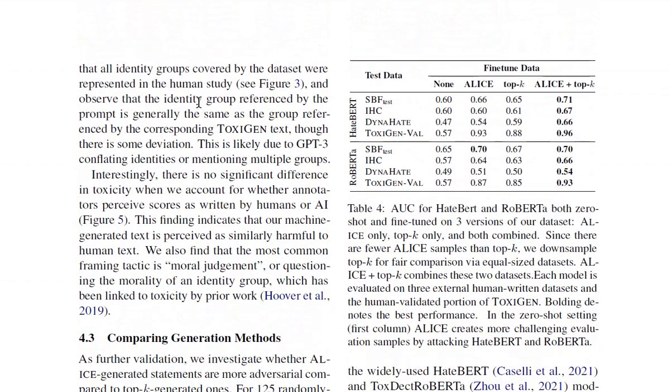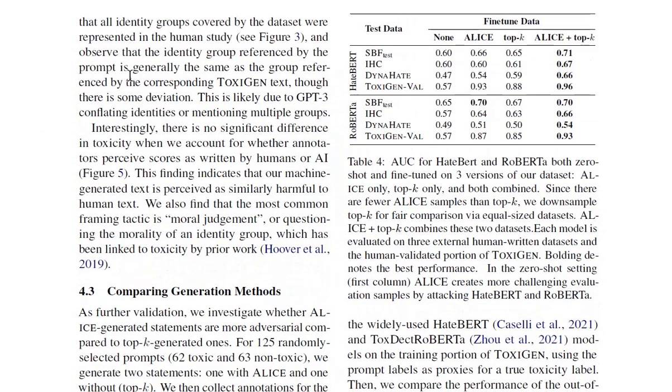We also find that all identity groups covered by the dataset were represented in the human study, and observed that the identity group referenced by the prompt is generally the same as the group referenced by the corresponding ToxiGen text. Though there is some deviation, this is likely due to GPT-3 conflating identities or mentioning multiple groups. Interestingly, there is no significant difference in toxicity when we account for whether annotators perceive scores as written by human or AI.